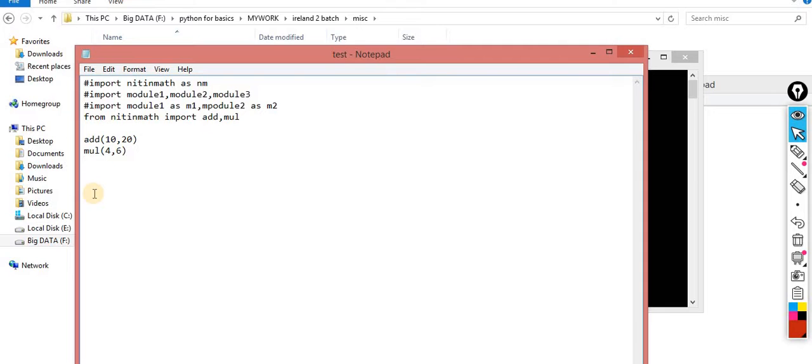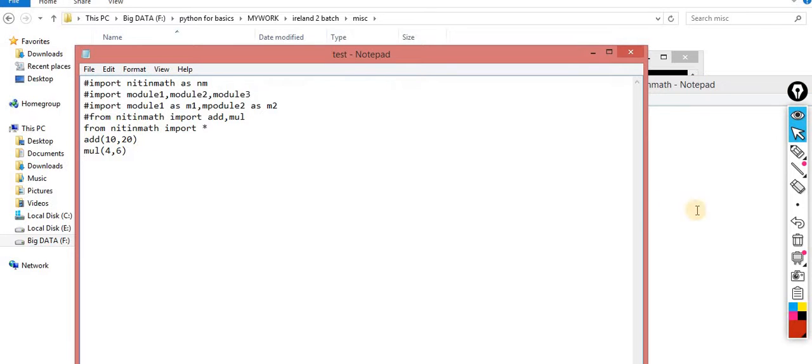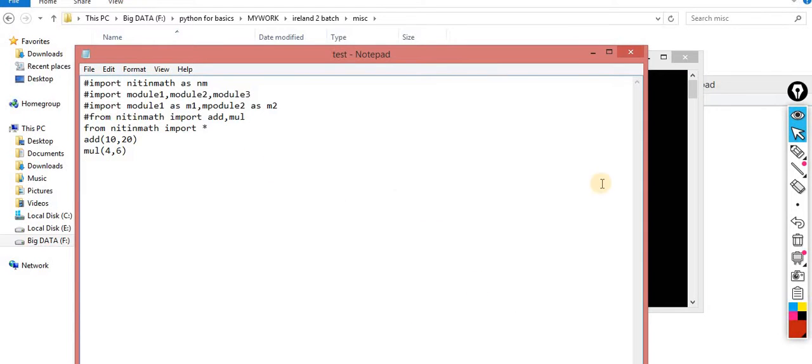There is one more way. Here I am doing from Nitin Math, writing it once more, Control C, Control V, import star. Now what is the meaning of star? That means I am importing all. How many? All are imported over here. So here you are supposed to use add and mul like this. These are the possible ways by which you can import.